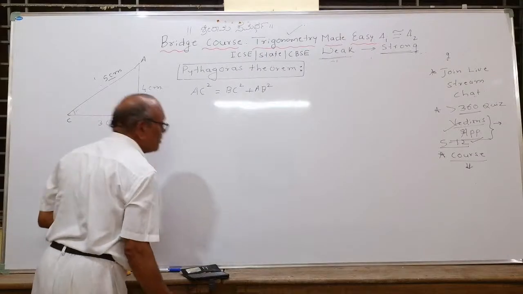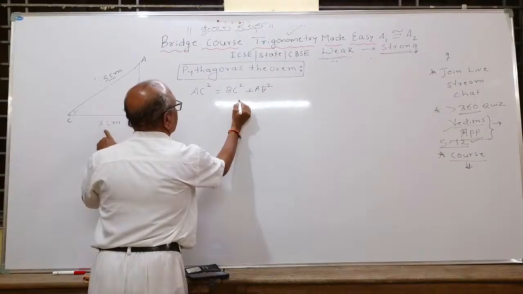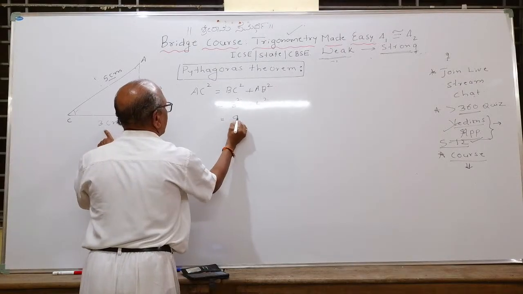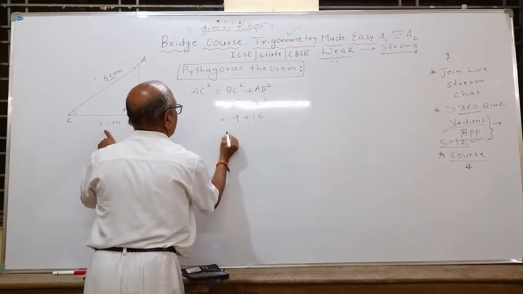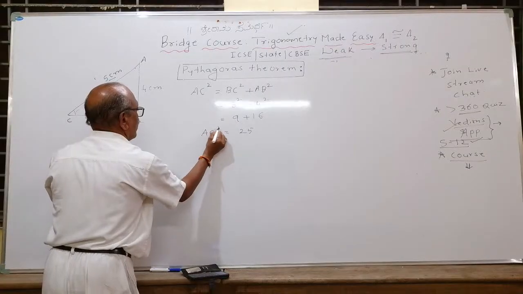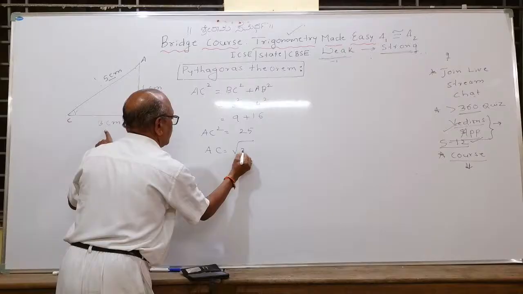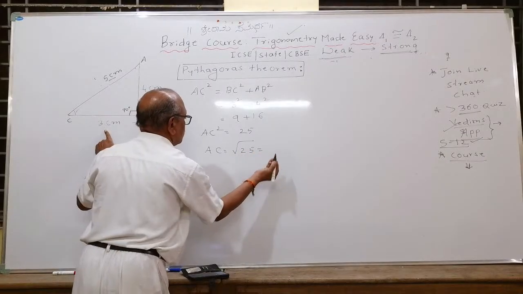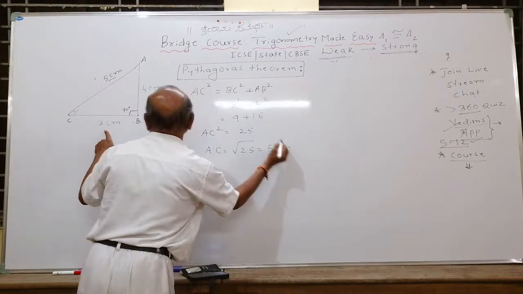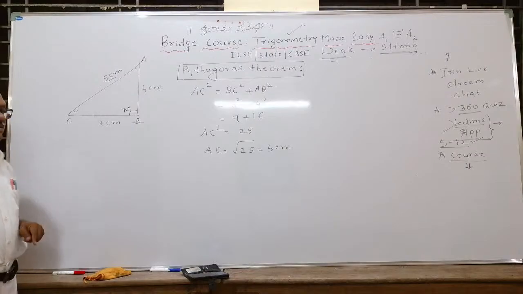5 centimeter, very good. Because BC square is equal to 3 square plus AB square is equal to 4 square. 3 square is 9. 4 square is 16. 16 plus 9 is 25. And therefore AC square is equal to 25. Then AC is the square root of 25. Generally sides will be taken with the positive root. You should not take plus or minus. Therefore it will be 5 centimeter. Very good. Now you got all the three sides, right?